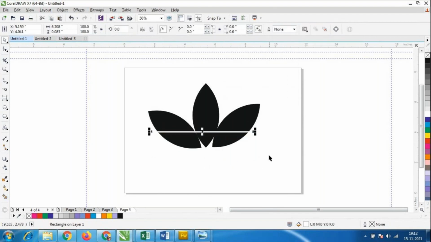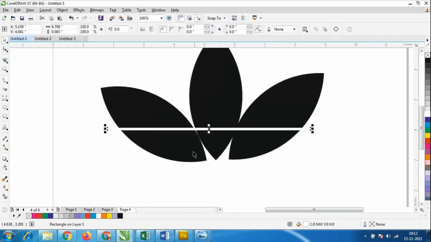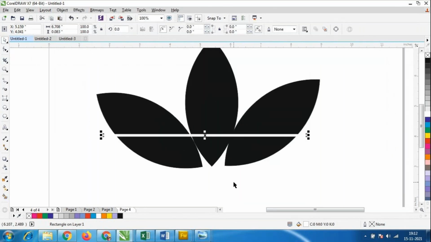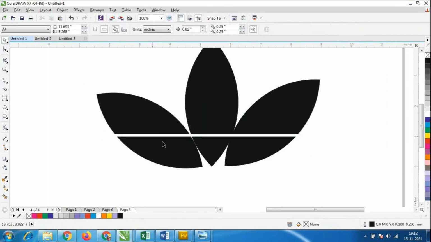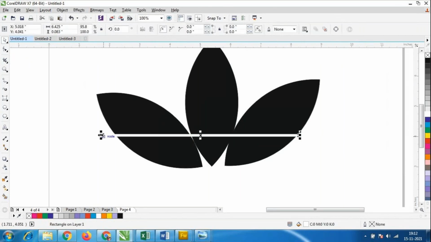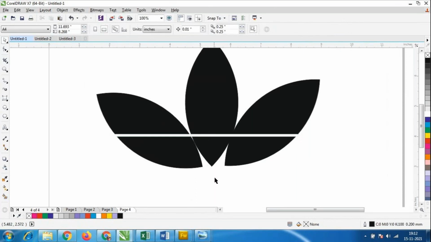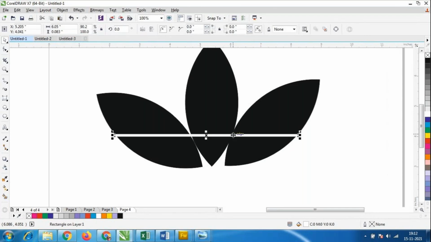Take the duplicate copy of this. So I want to see the logo, how when we zoom it, how it will look. So three lines will come. So Control D, duplicate copy of this.